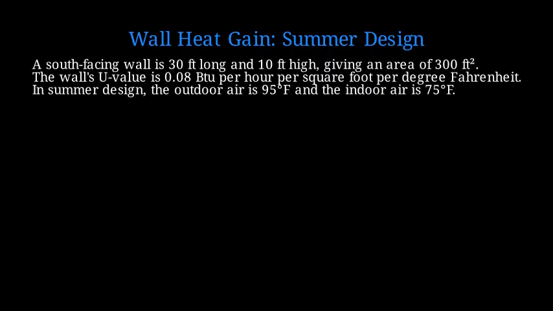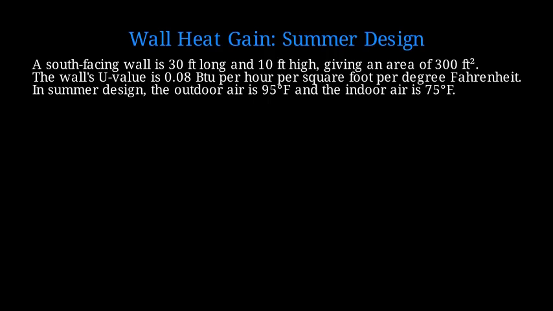We have a south-facing wall that is 30 feet long and 10 feet high, so the total area is 300 square feet. Its overall U value is 0.08 BTU per hour per square foot per degree Fahrenheit. For summer design conditions, the outdoor air is 95 degrees Fahrenheit, and the indoors is 75 degrees.